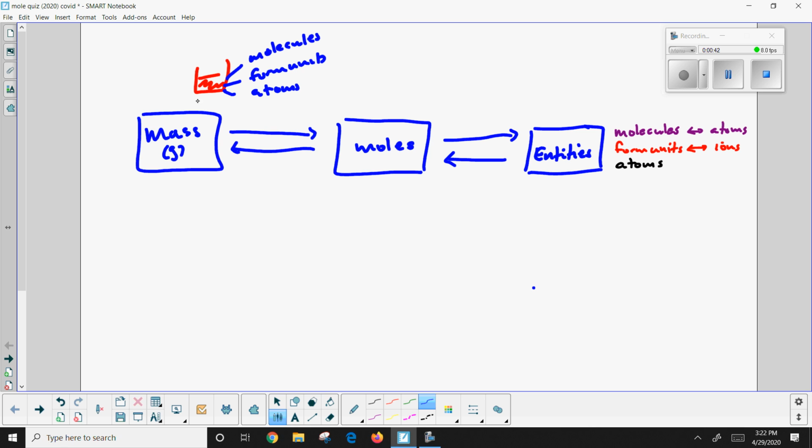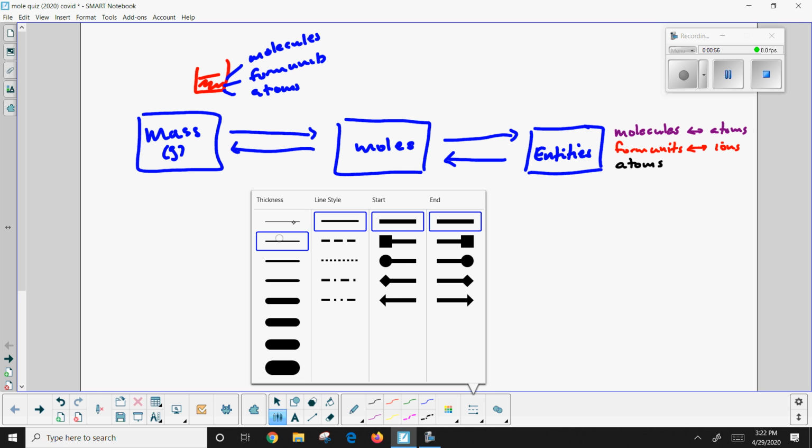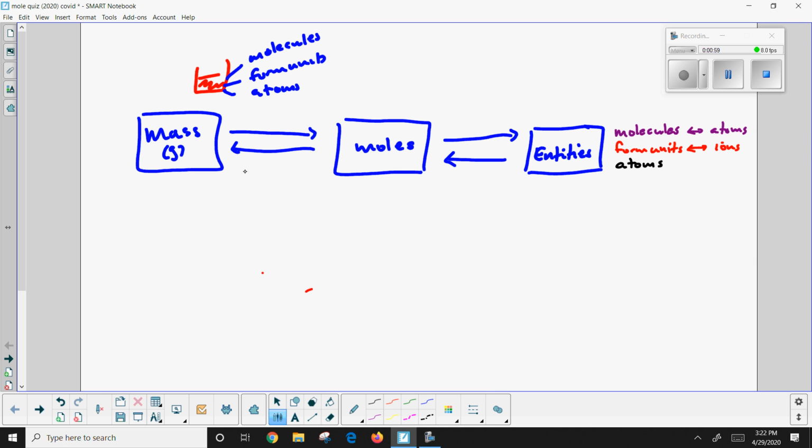To do that, we have to change the mass into moles. So I'm going to figure out how many moles of something I have. Remember, it's like a dozen. And then once I have the number of moles, I can figure out how many entities I have. The way we do this is to go from mass to moles. I need to know how many grams there are in a mole of something. So how much is a mole? That is going to be my molar mass. So how many grams do we have in 1 mole? So molar mass.